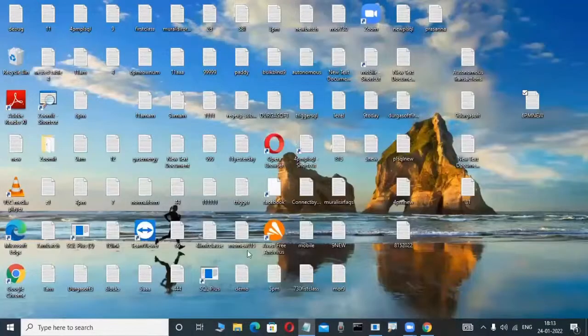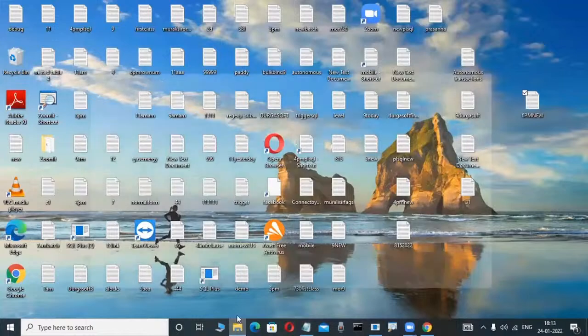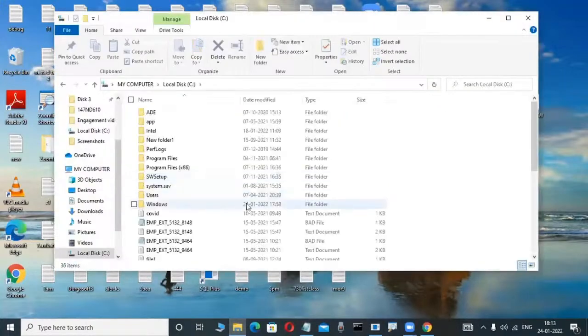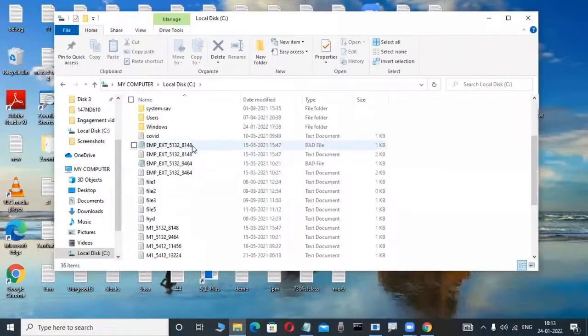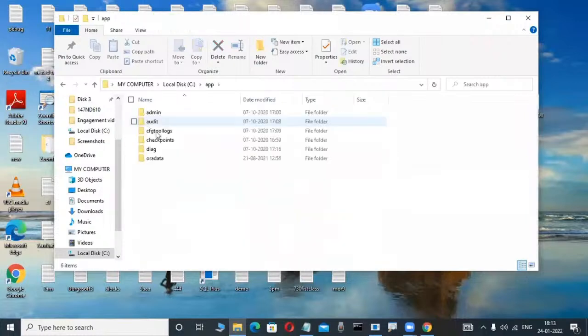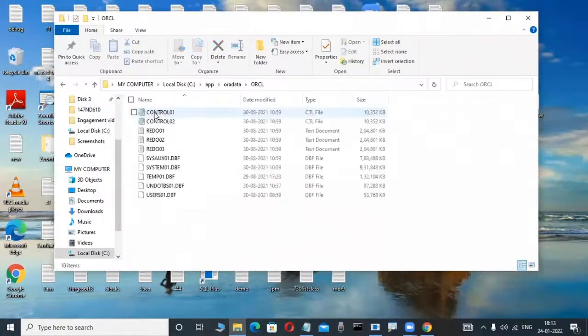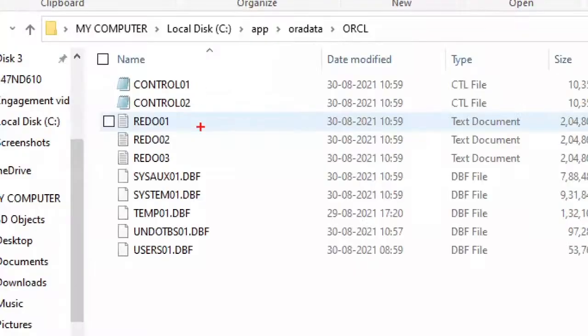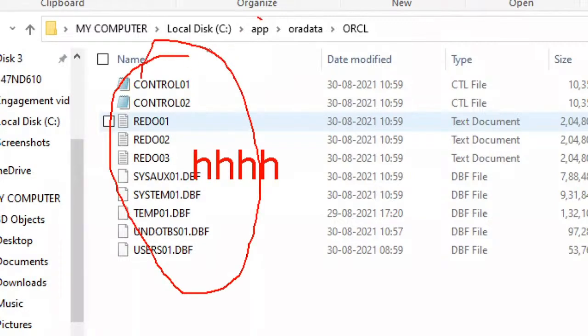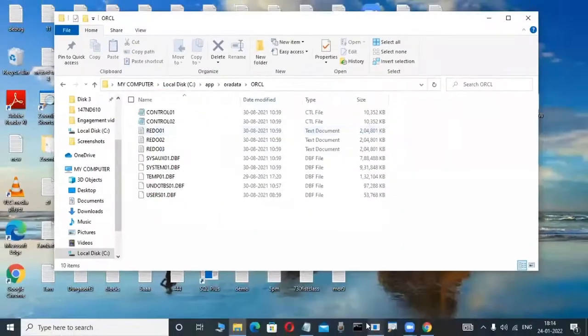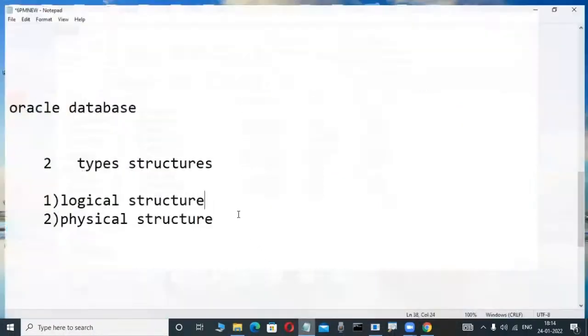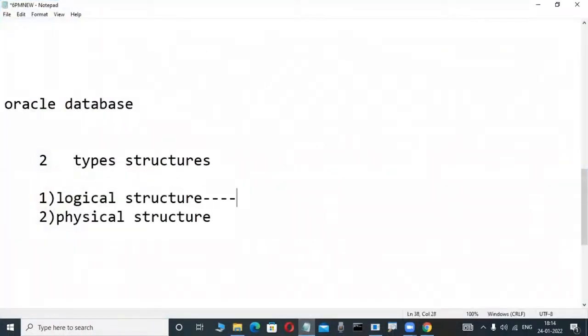I am installing Oracle, and how you install Oracle we will learn in the next classes, don't worry. Say I install Oracle in the C drive. Whatever table I create, it is not visible in the C drive or D drive. That's why a logical structure means a structure which is not visible